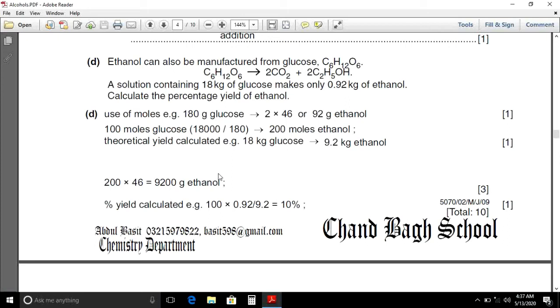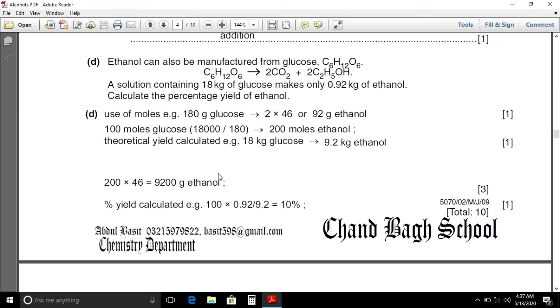D part, ethanol can also be manufactured from glucose, C6H12O6. The equation for the reaction is C6H12O6 arrow 2CO2 plus 2C2H5OH. A solution containing 18 kg of glucose makes only 0.92 kg of ethanol. Calculate the percentage yield of ethanol.